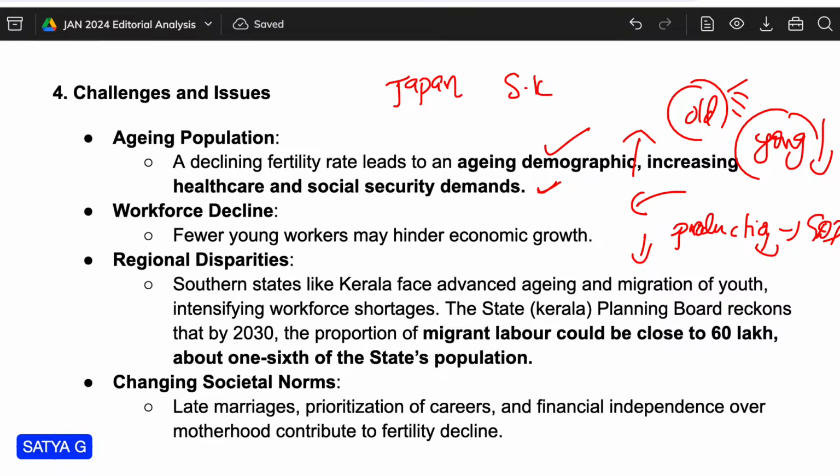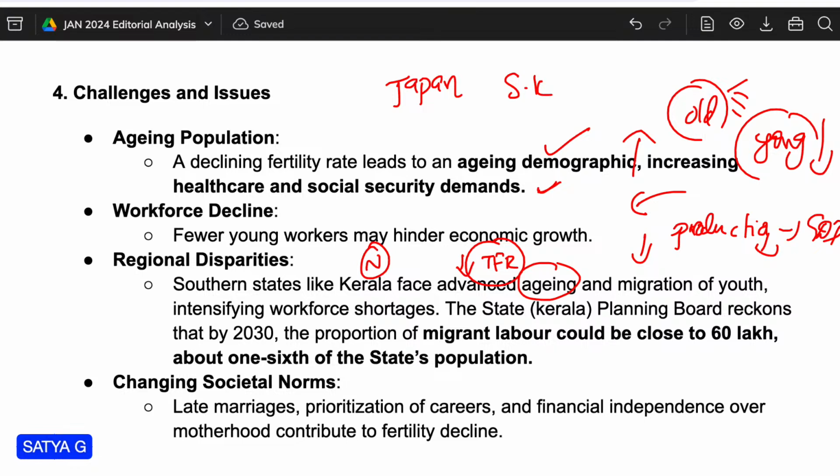Regional disparities. If you take India, we have southern states like Kerala, Tamil Nadu, Andhra. They are facing aging populations because their fertility rates are stabilized. And moreover, in the southern states, they are below the total fertility rate. That is one of the regional disparities when compared with the north side of India.